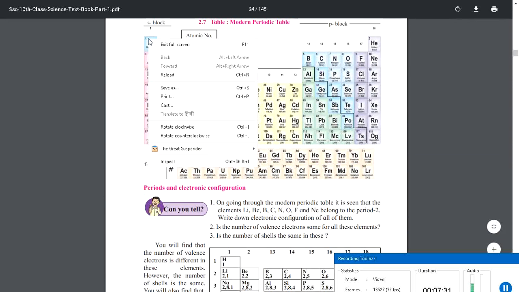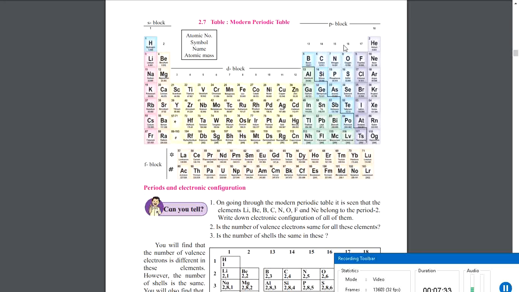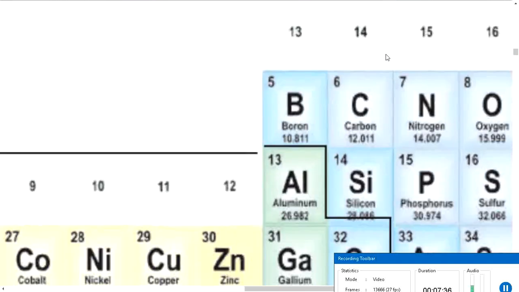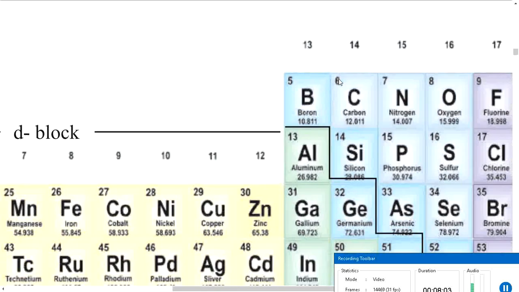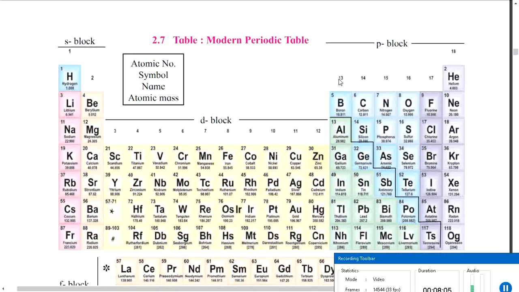See, we are having an element here. Let's take any element. Let's take carbon. You will see that carbon has 6 written in the box. This is the box of carbon, and this 6 written here is the atomic number of carbon. It means a total of 6 electrons are present in the atom of carbon, because atomic number is nothing but the number of electrons present. Now it is also said that the numbers of electrons and protons are the same. It means that there are 6 protons and 6 electrons in carbon.